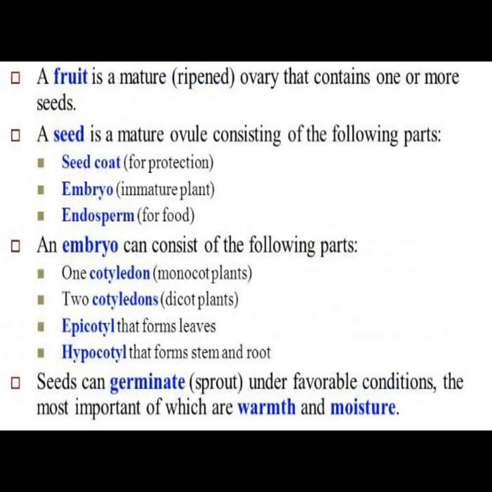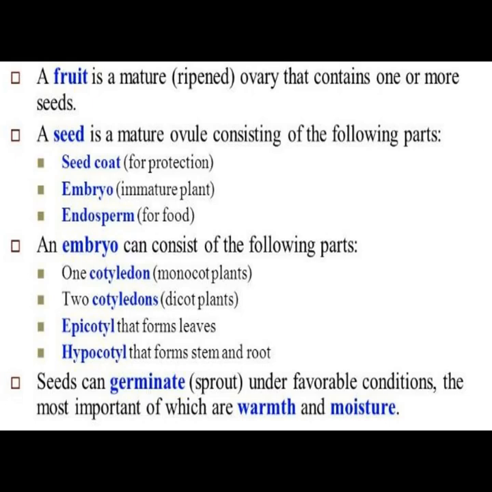The fruit is a mature ovary that contains one or more seeds. A seed is a mature ovule consisting of the following parts: seed coat for protection, embryo giving the immature plant, endosperm for food.